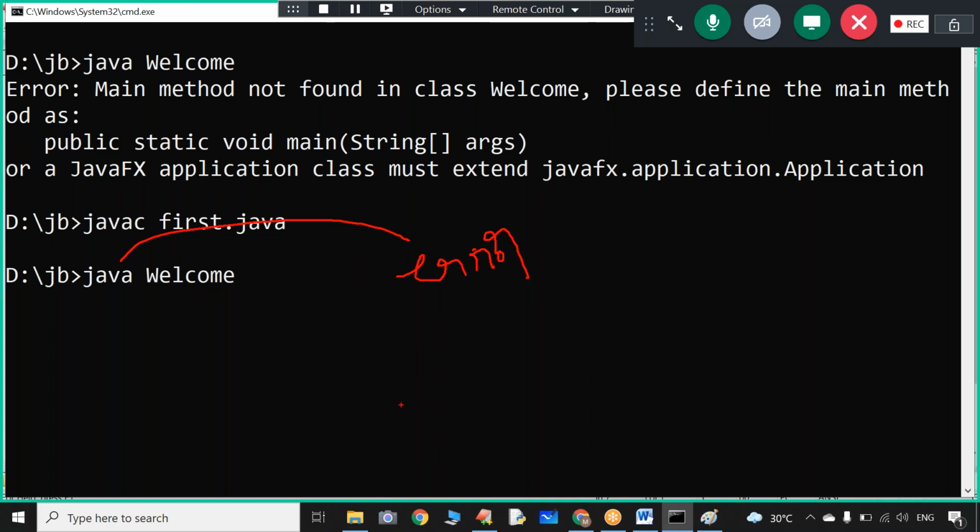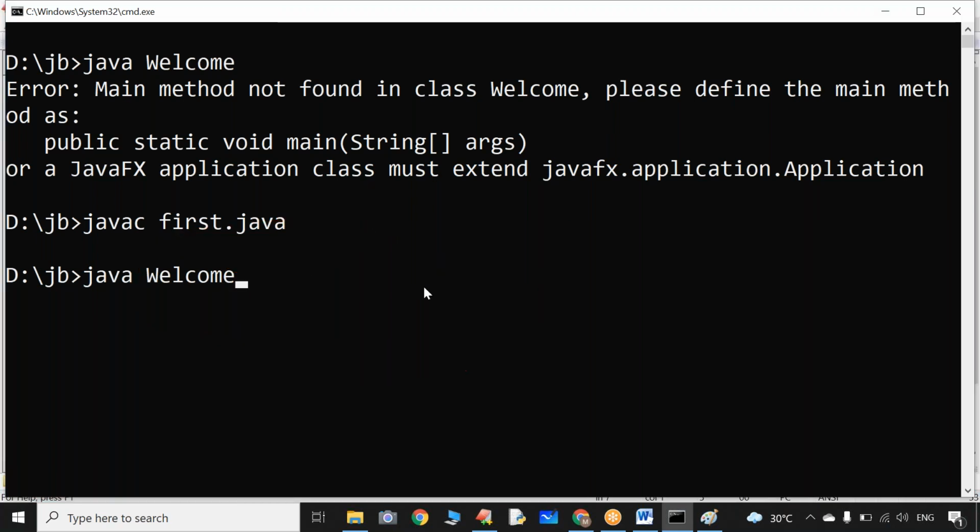Now my question is, sir, is this error generated at compile time or at run time? Anyone tell me? Suppose in this class I don't write the JVM understandable main method, then the JVM will raise some error. Is this error generated at compile time or run time? Run time, correct, run time.